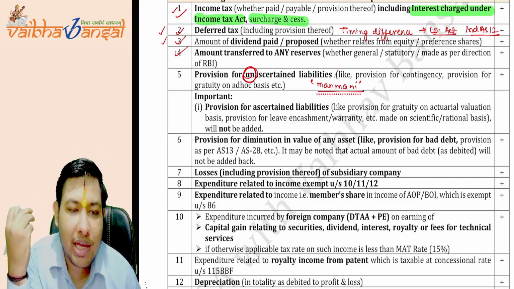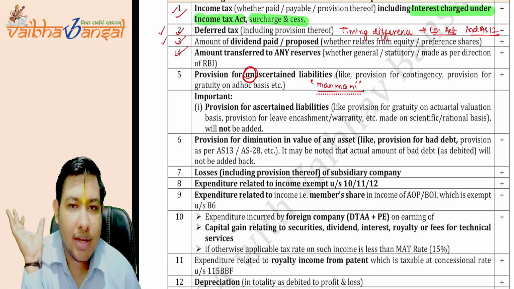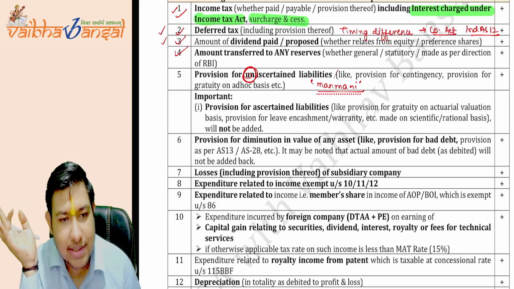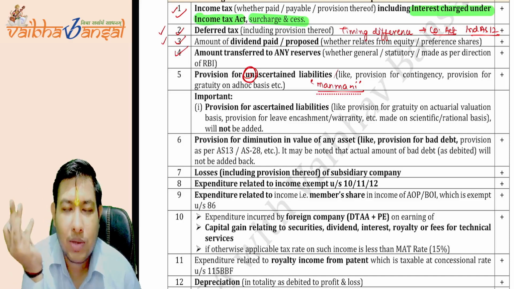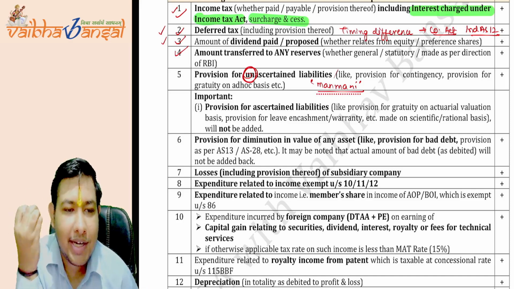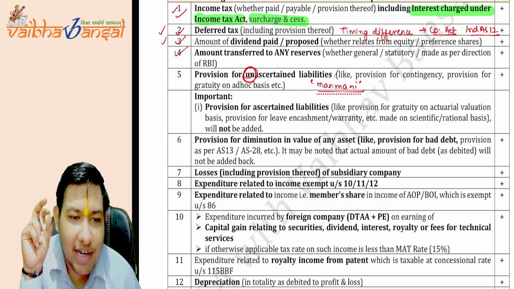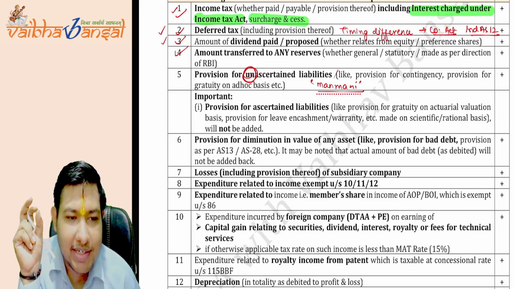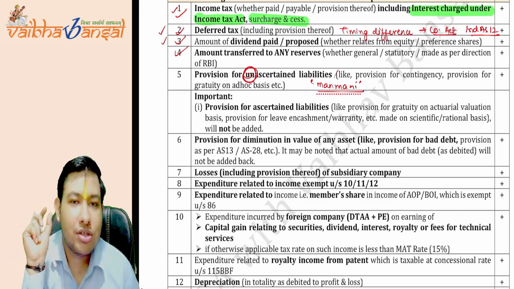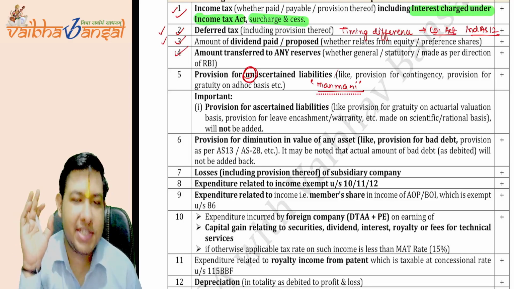They are just making it on their own assumptions that this liability may arise to us. The provision for unascertained liabilities they are making, and because of that provision, the net profit in the AGM is reducing. So the government said this is not acceptable to us.